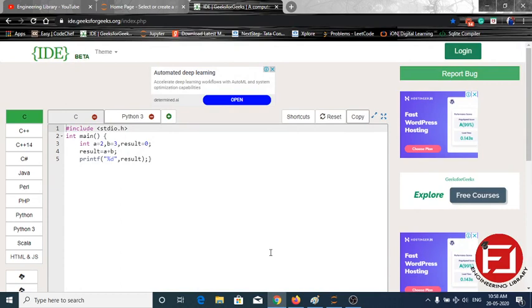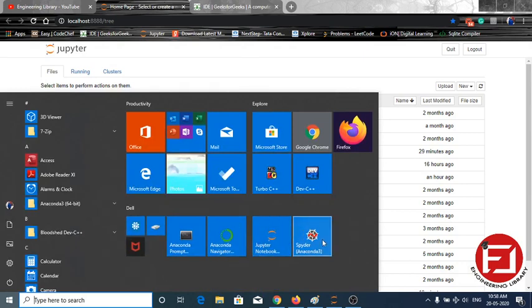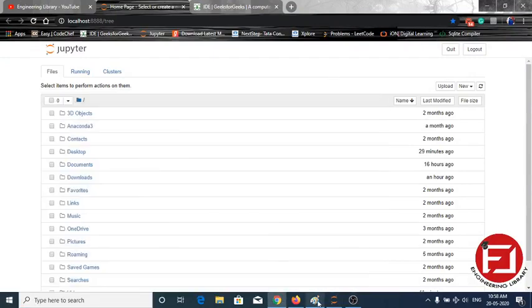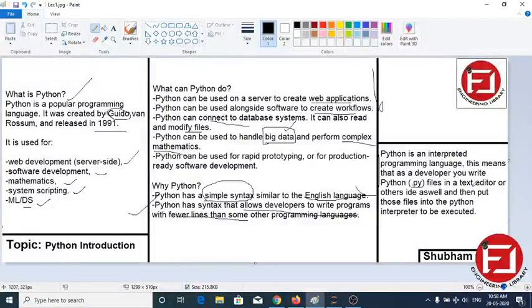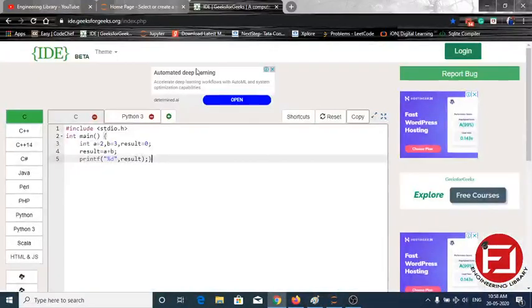But in later lectures, we are going to use Anaconda, and in Anaconda we are especially going to use Jupyter and Spyder. Anaconda contains Jupyter and Spyder, and these two we are going to use in later lectures. But we can also write in a text editor, and we have to save the file with the extension .py. Py means Python.